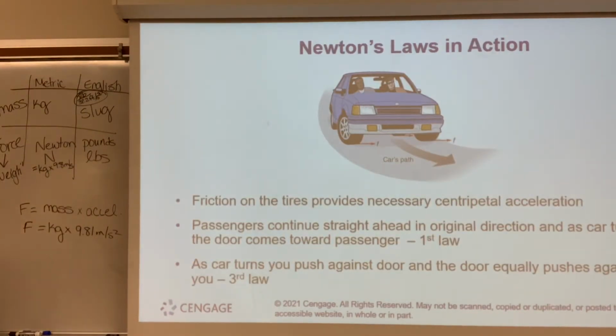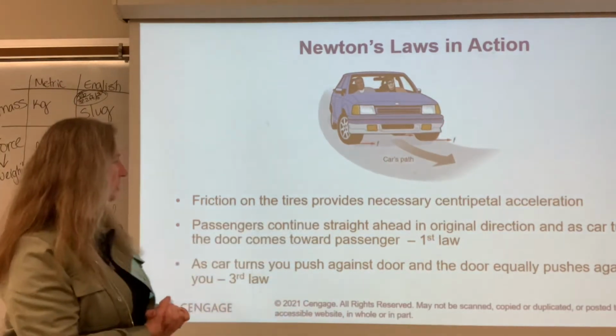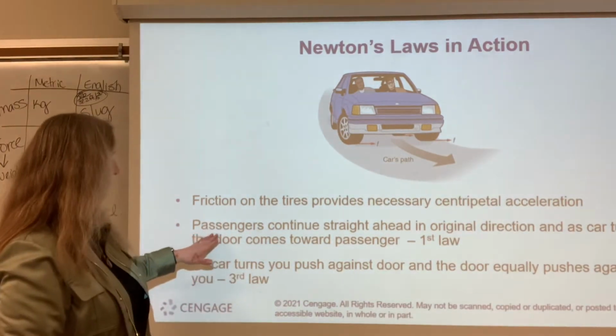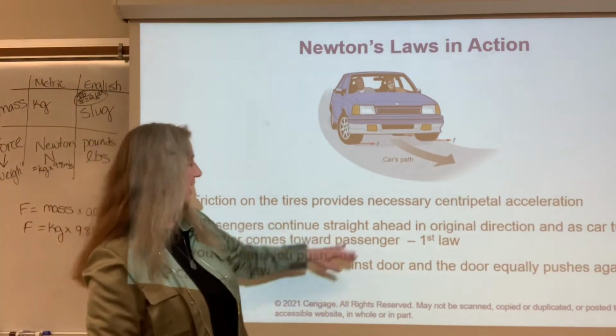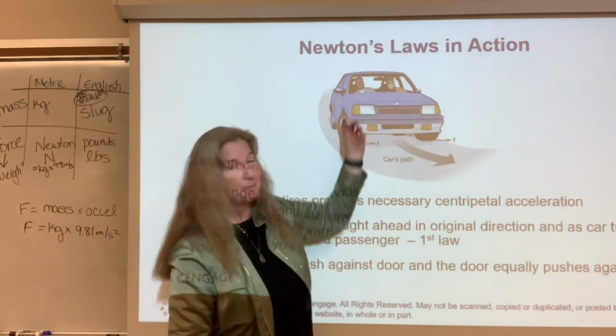So friction on the tires causes centripetal acceleration. So centripetal is that circular kind of towards the center. The passengers continue straight ahead, but the car is turning. So that is, do you see their bodies leaning in that picture?